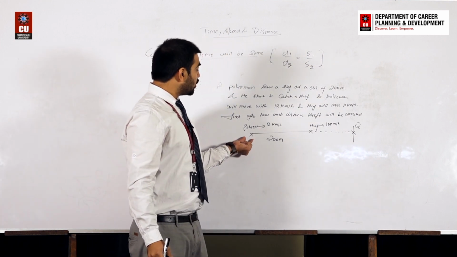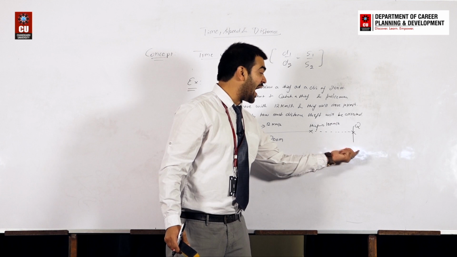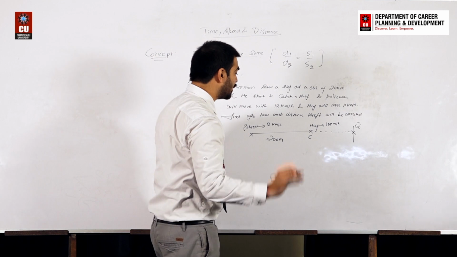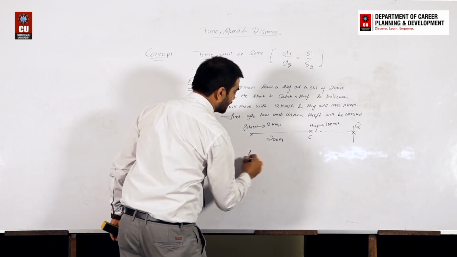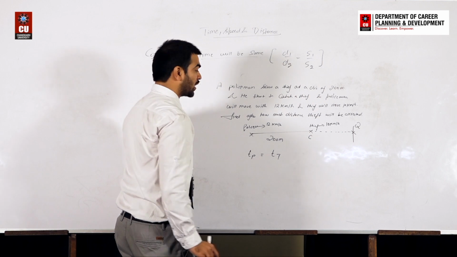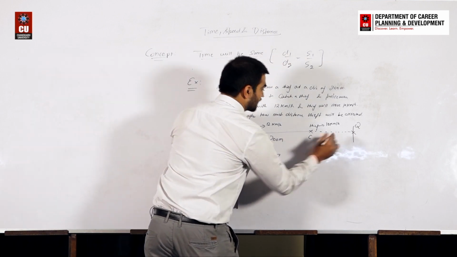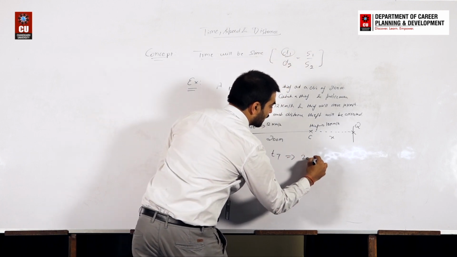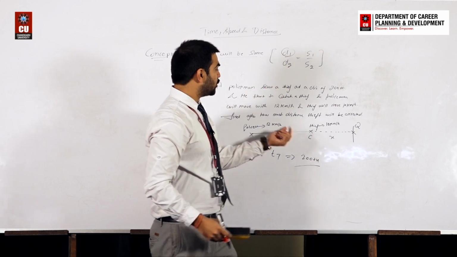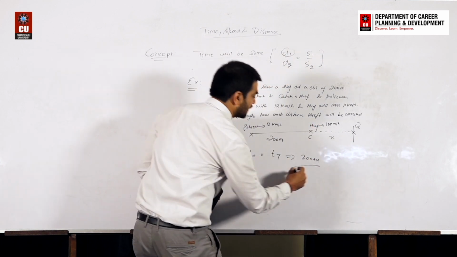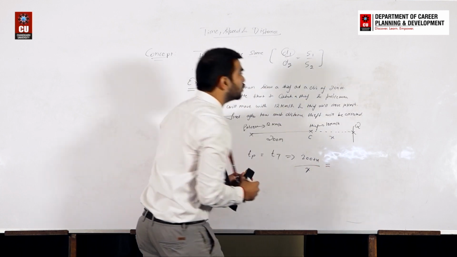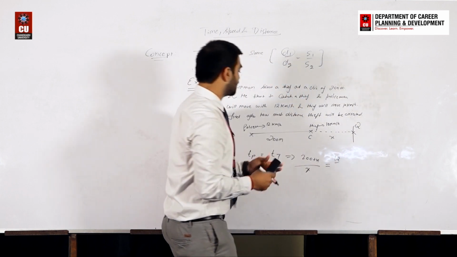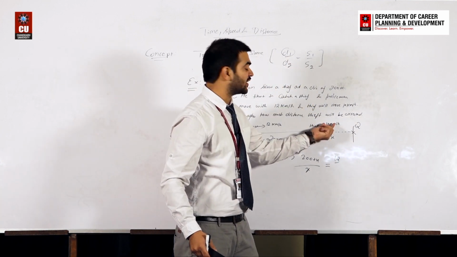It means the policeman takes the same time as the thief took from point C to Q. So can we conclude that the time taken by the policeman is equal to the time taken by the thief? So can we say that, let's say this is x. So 200 plus x, this is d1 for the police, right? Divided by d2. d2 is the thief's distance, that is x, the distance covered by the thief. That should be equal to s1, the speed of the policeman, that is 12, divided by the speed of the thief, that is 10, right?